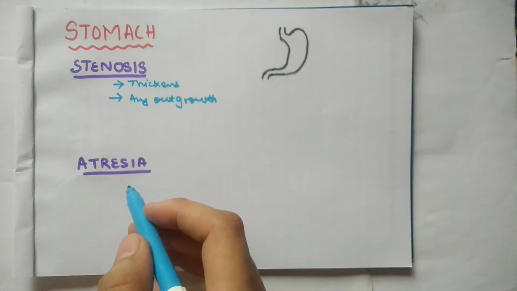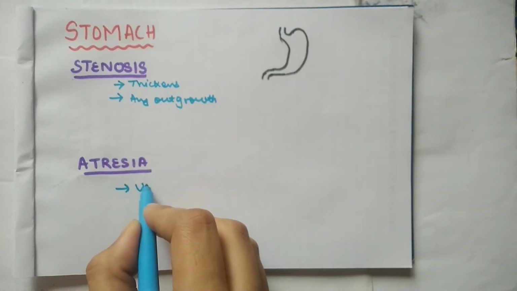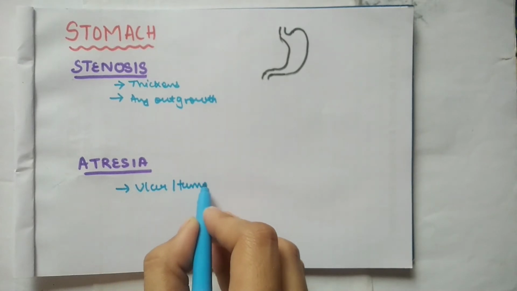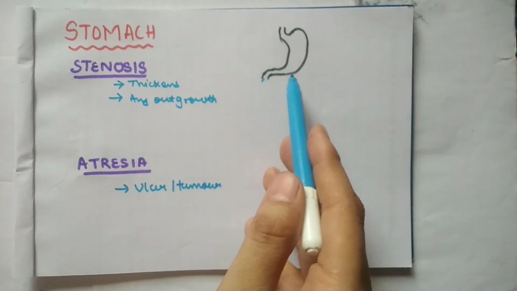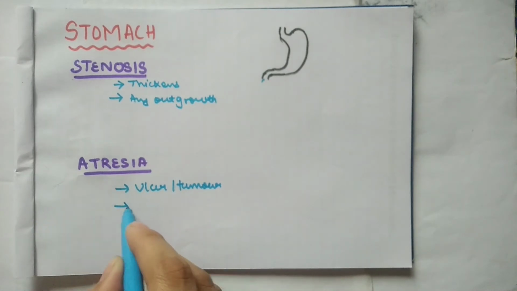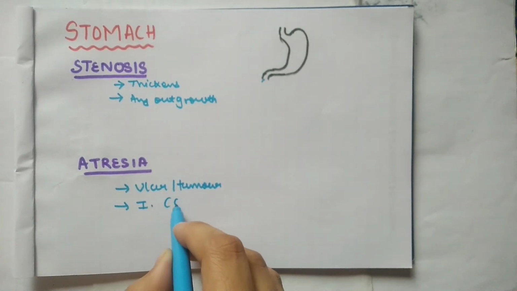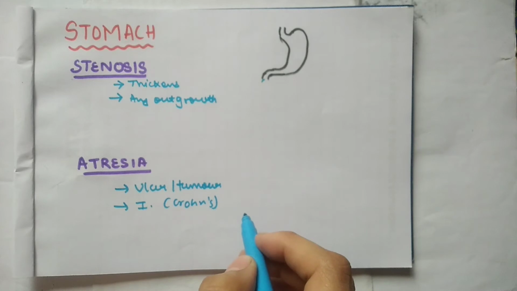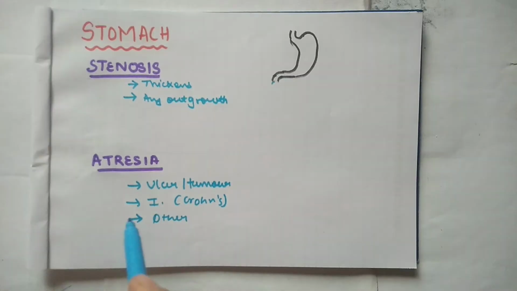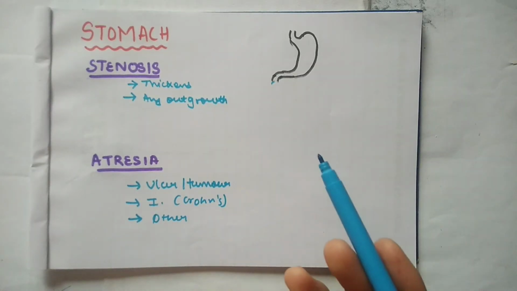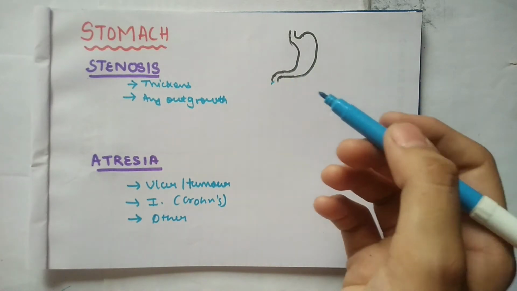For atresia, it can be due to any ulcer or tumor formation inside the stomach, due to which it gets obstructed, or any inflammation. Mostly Crohn's disease is involved in it, or any other disease can also obstruct the path of the stomach. Now what will be the symptoms?